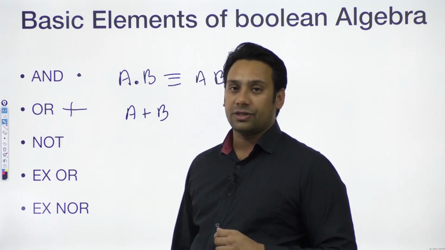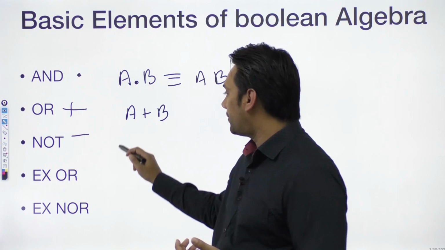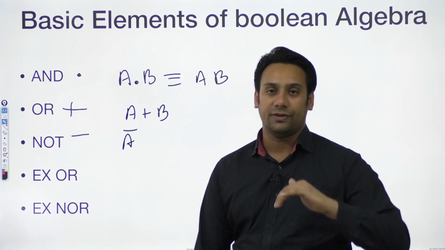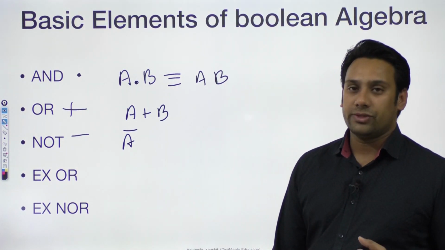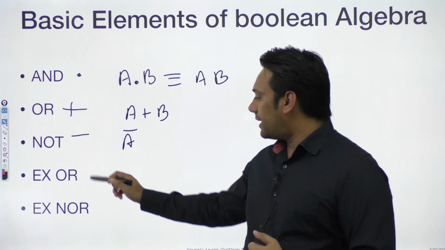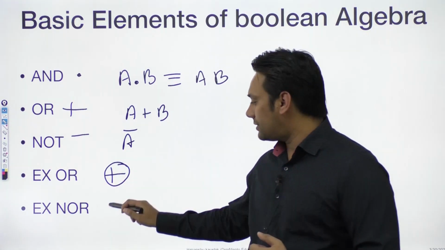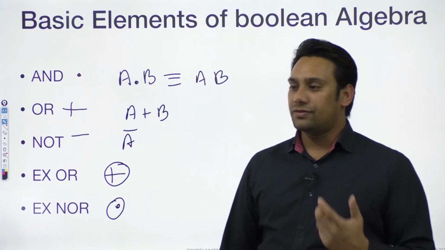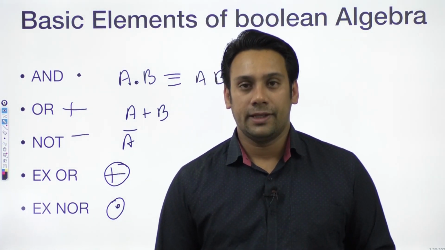Then you have the NOT operation. This NOT operation is represented by a complementation operator, right? So it is represented by A complement, something like this. It reverses the value. So if the value is 1, it reverses the value to 0. If the value is 0, it reverses the value to 1. Then the XOR operation is represented by this sign, and the XNOR operation is represented by this sign. You have seen most of these operations in your BTech.